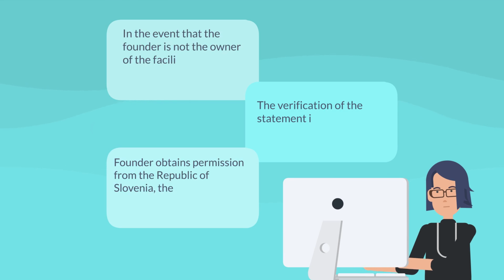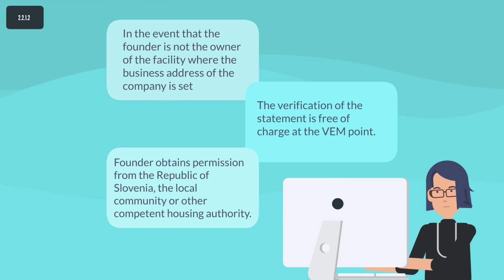In the event that the founder is not the owner of the facility where the business address of the company is set, he must attach a certified statement from the owner of the premises. In the statement, the owner authorizes the company to operate at this address. The verification of the statement is free of charge at the VEM point.